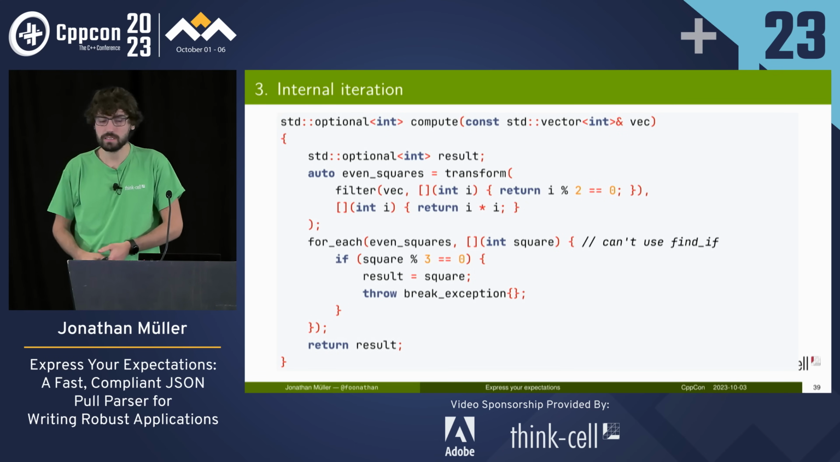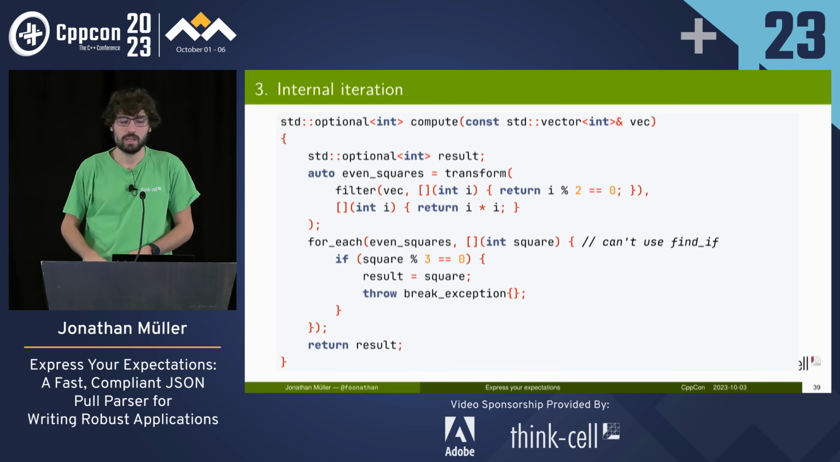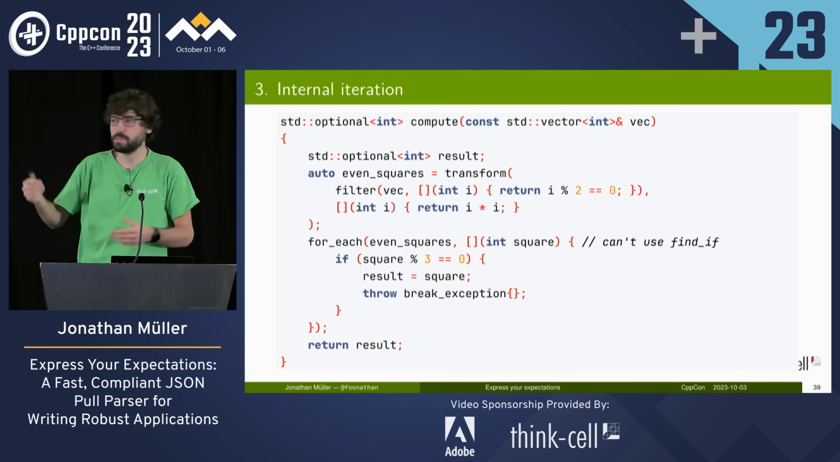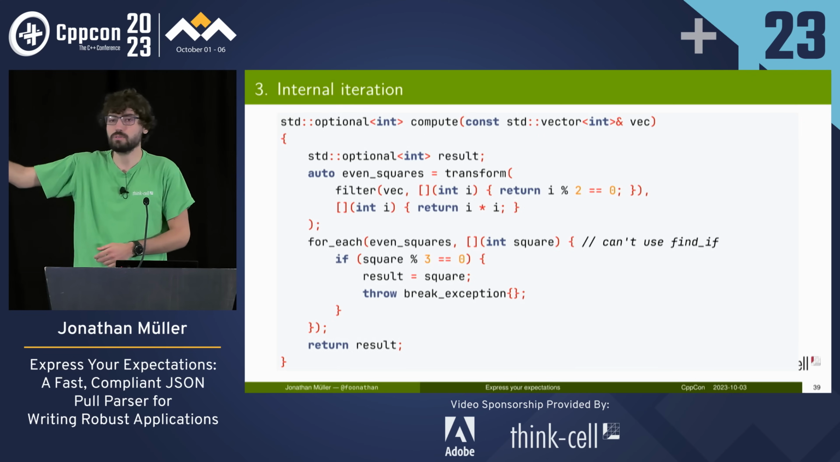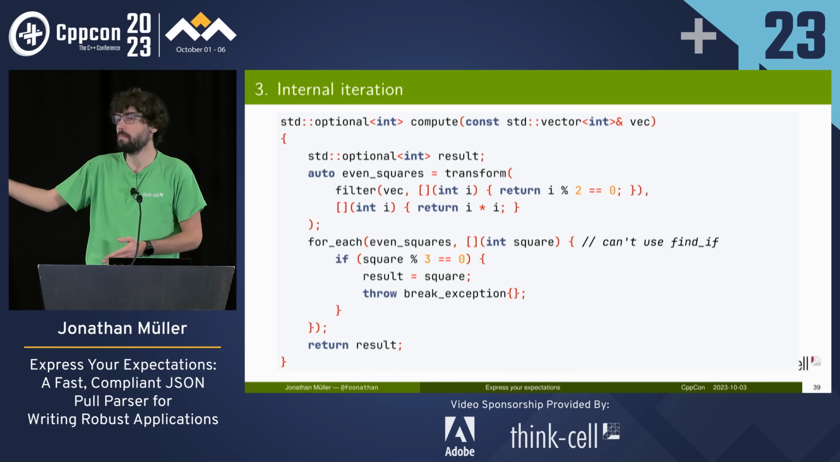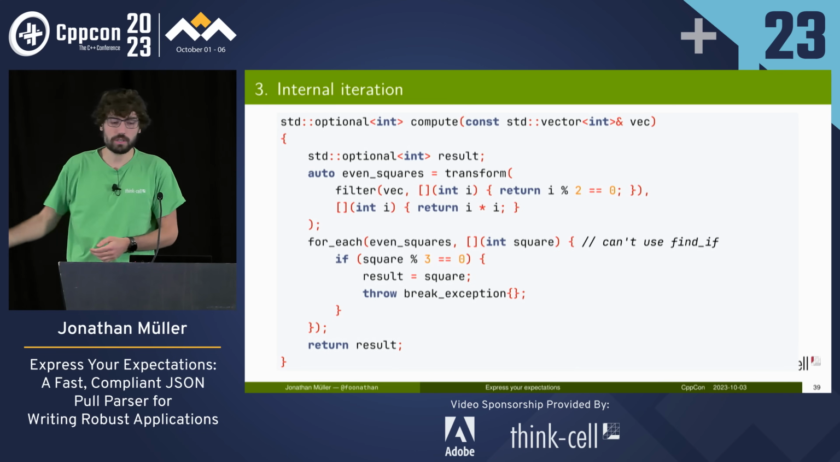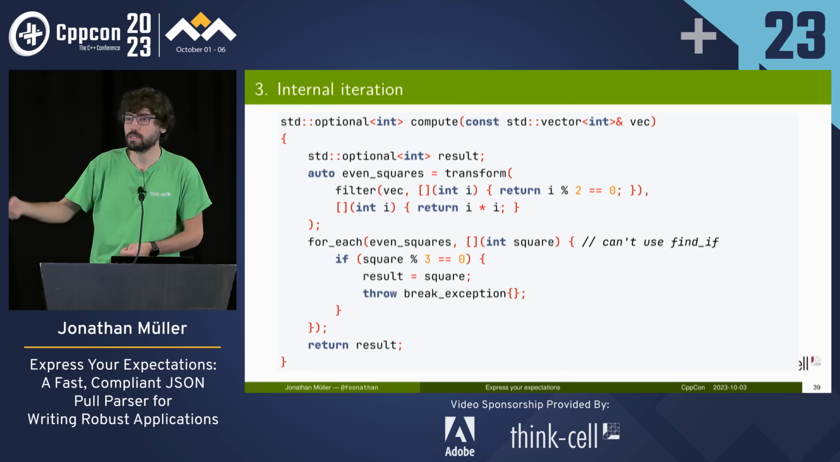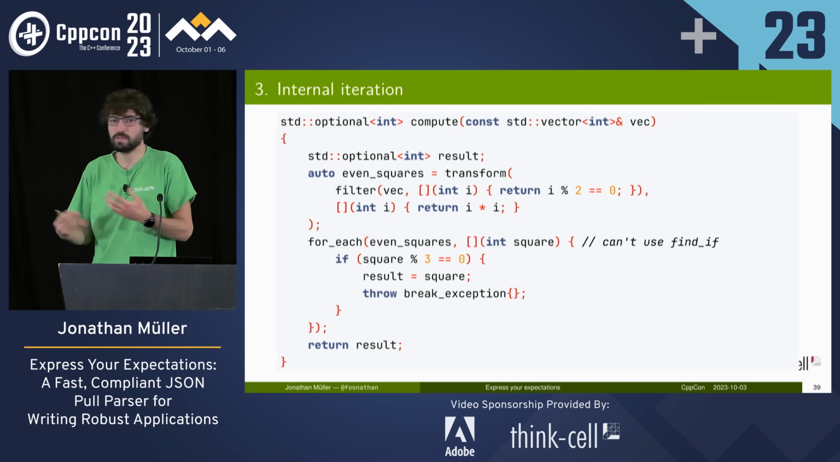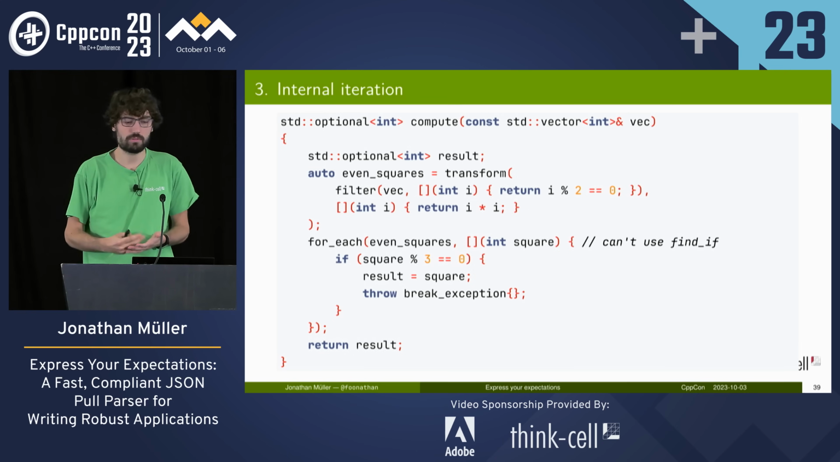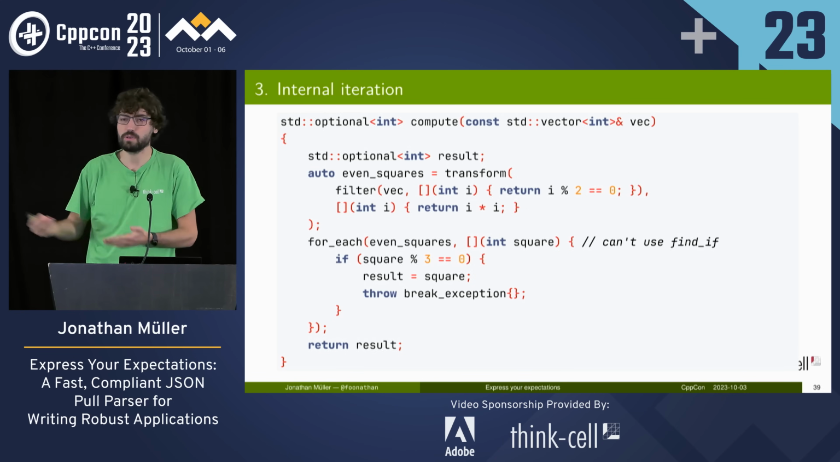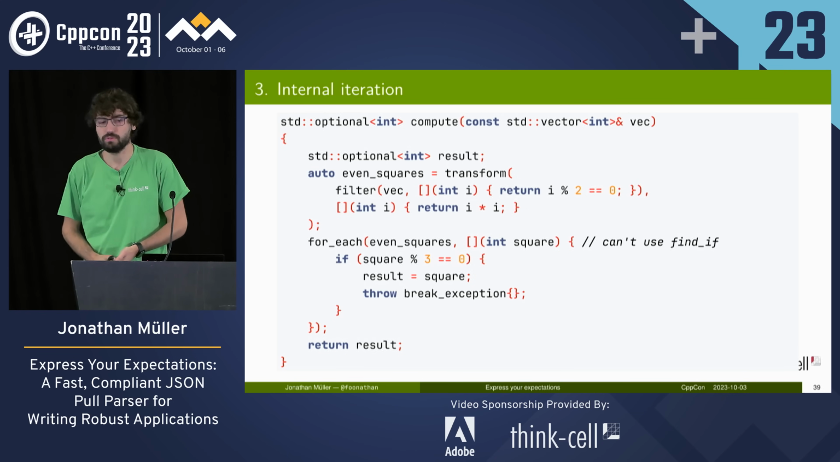So we create the even squares using nesting of transform and filter. Filter is sort of the opposite of remove if, so we have to negate the condition. And note that the second line there, it doesn't do any work, right? It just creates a nested lambda. We only start doing work when we call for each on the range and give it our sink, because we can't do find if, because find if requires iterators, but we don't have any iterators. And we also can't use the range-based for loop because it doesn't work with callable things, right? We have to use our for each.